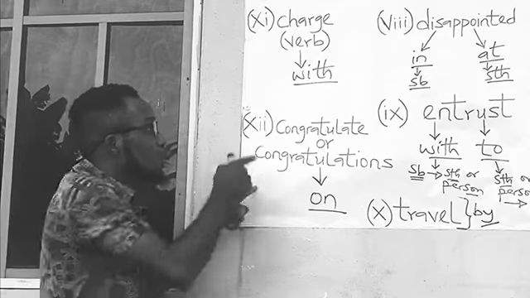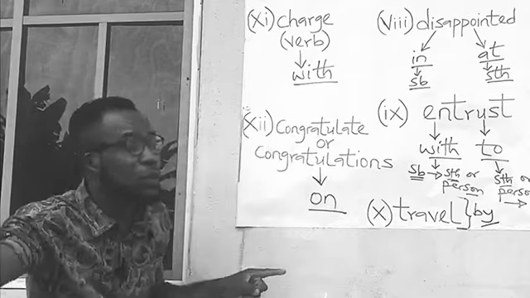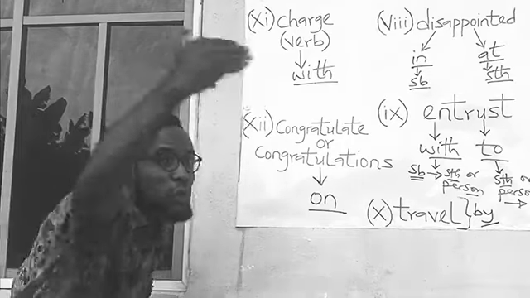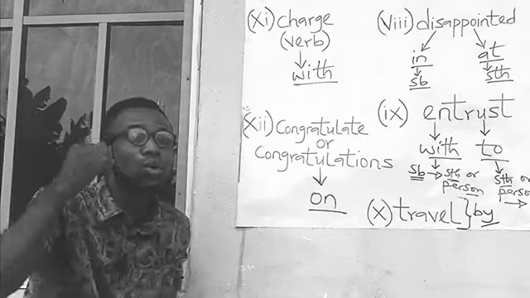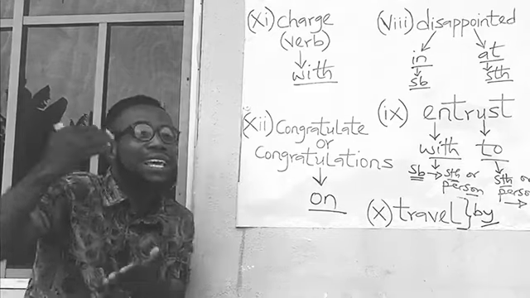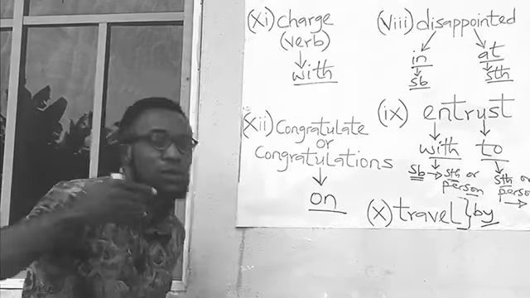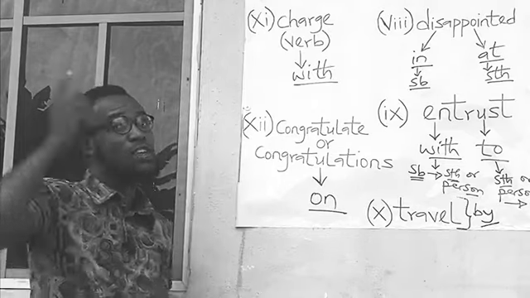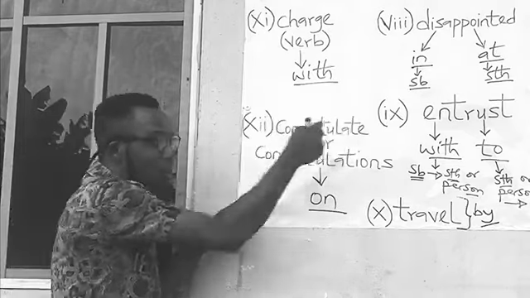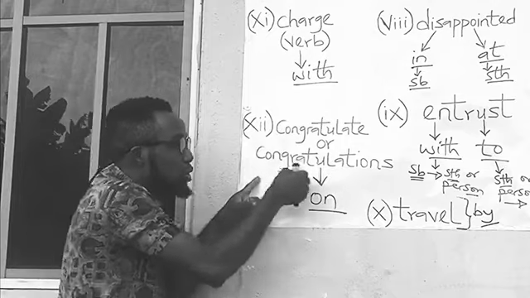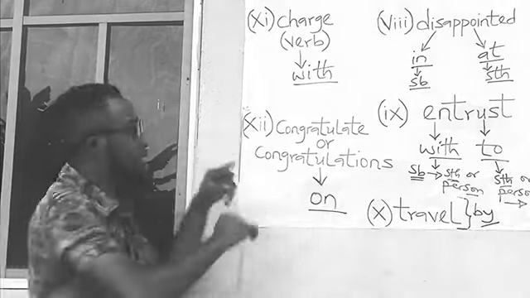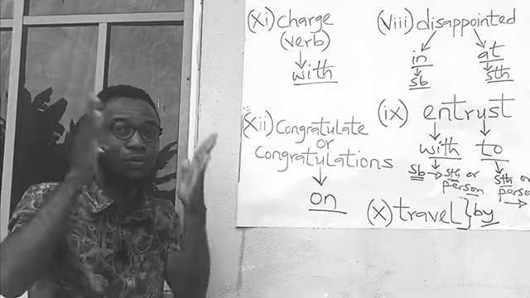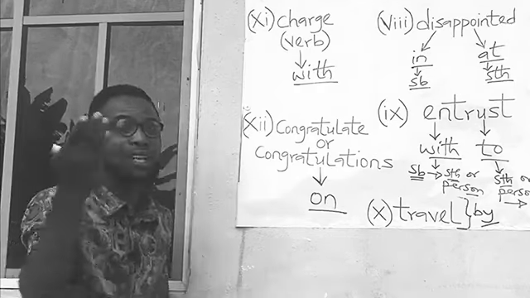However, you can congratulate or give a person congratulations for doing something. For example, I congratulated or I gave them congratulations for passing in their examinations. Nevertheless, you congratulate or give a person congratulations on something, and this is the one they normally test in examinations. I believe that is understood. Let us continue.